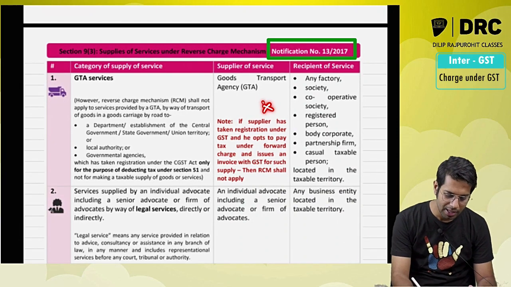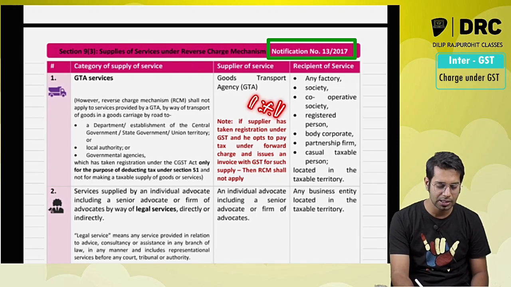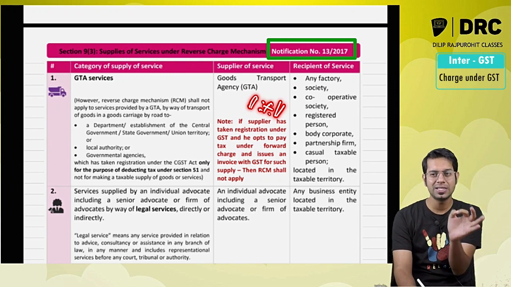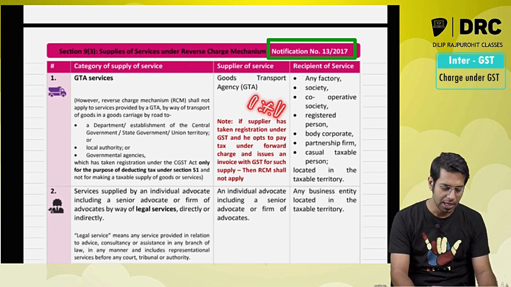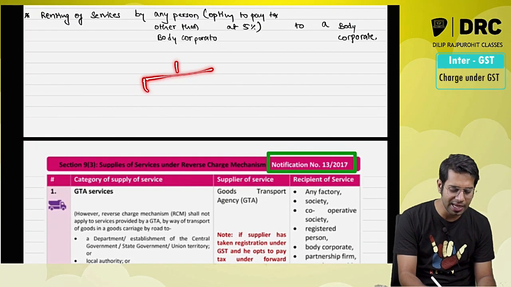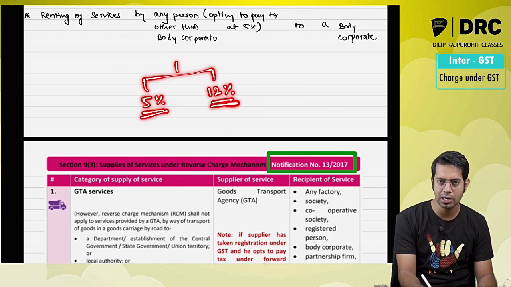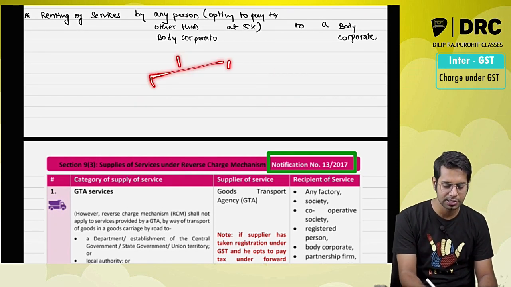And one more thing, there was also an amendment made in GTA services. Normally, a GTA giving services to 7 notified persons has to pay the taxes under reverse charge. Basically, GTA has two options, either to pay tax at 5% or to pay tax at 12%. I am talking about the GST rate, that is the IGST rate, so CGST will be 2.5 and 6.